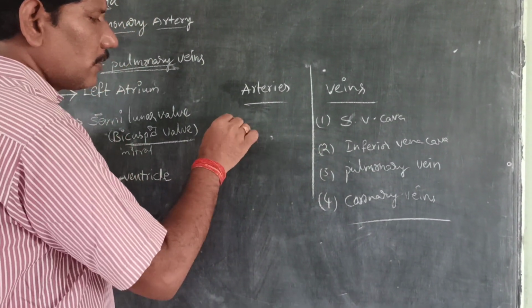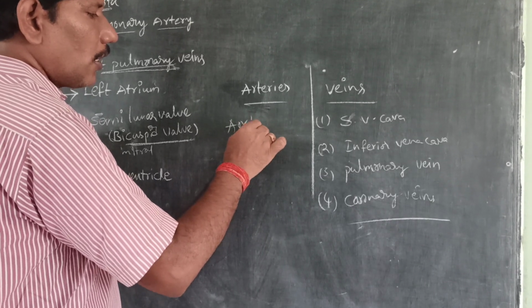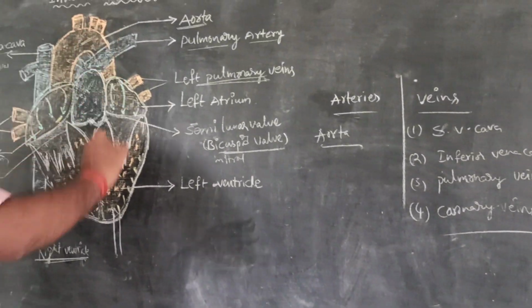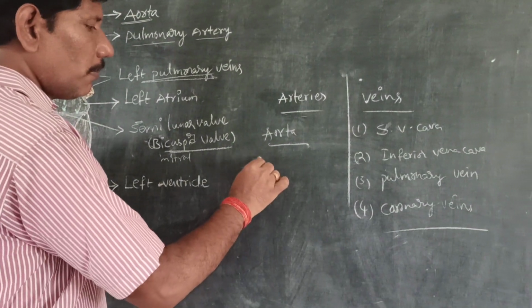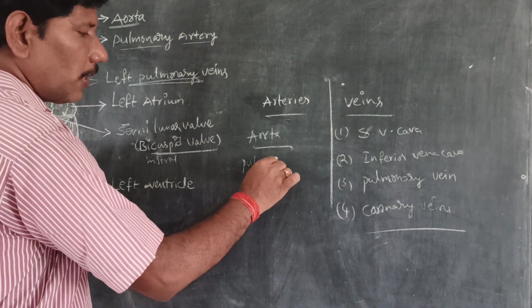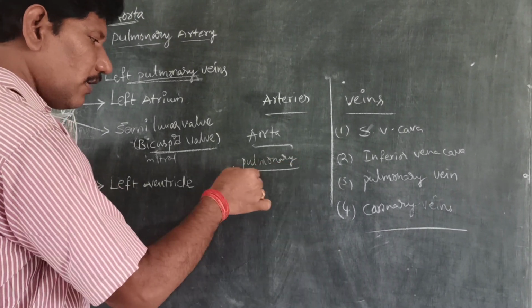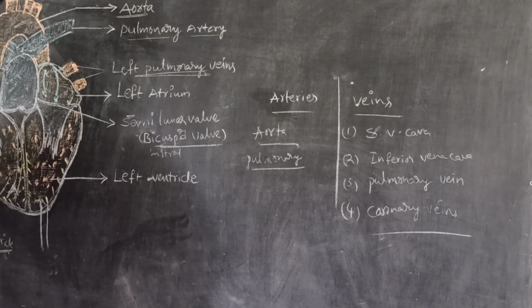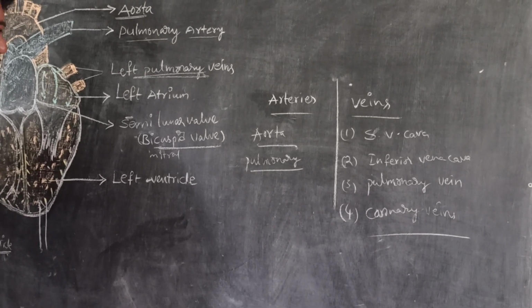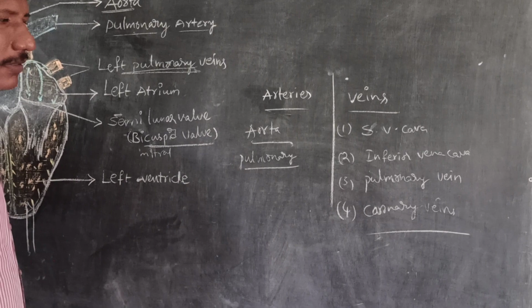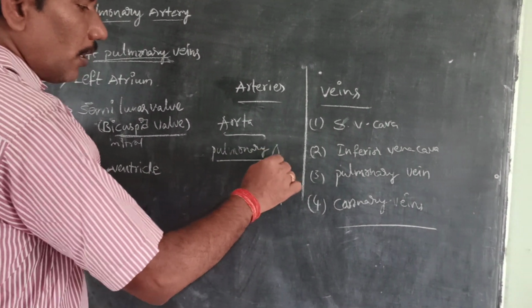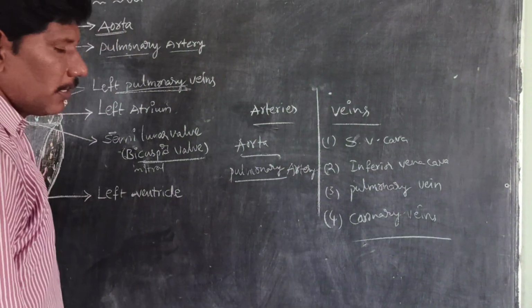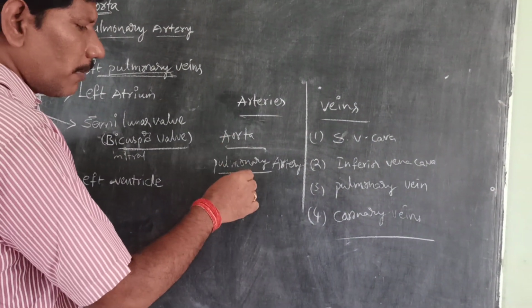This is called the aorta artery. It is the biggest artery. Next one is called pulmonary artery. Pulmonary is a well familiar word because we already completed respiration. The respiratory organs like lungs are also called pulmonary organs. Pulmonary means lungs. So, pulmonary artery.